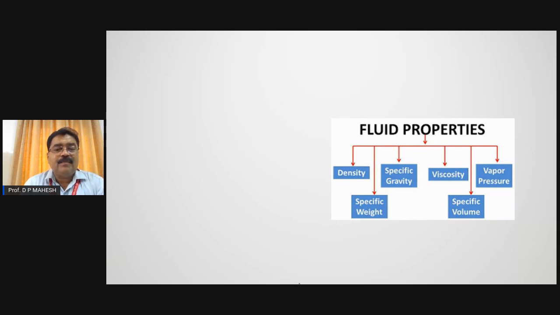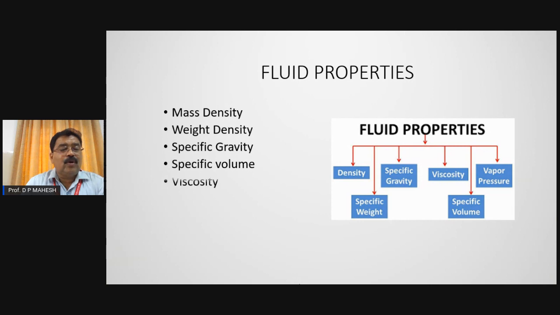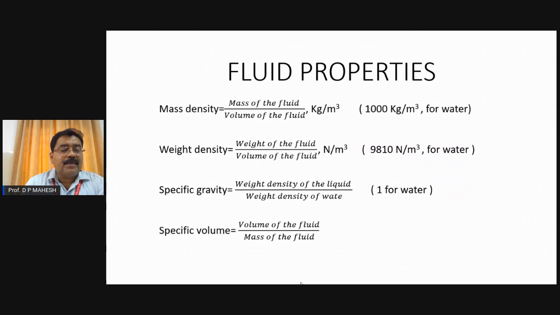Basically the fluid properties: there are a number of properties that a fluid possesses, in which the density, specific gravity, viscosity, vapor pressure, specific weight, and specific volume are the most important properties of the fluid. And we will go into detail. What is mass density? These are the basic properties: mass density, specific gravity, weight density. Weight density can also be called the specific weight of the fluid. There are two names. Specific gravity, specific volume, viscosity, surface tension, and capillarity are the important properties of the fluids.